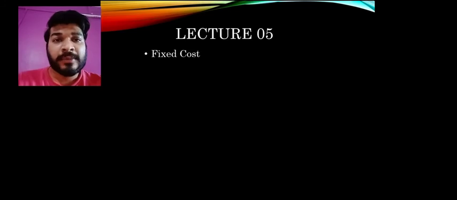In the short run there are two types of cost, that is fixed cost and variable cost. Again, fixed cost has average fixed cost and variable cost has average variable cost. So let's start with the fixed cost. Today we are going to learn totally about fixed cost. So let's start with that.